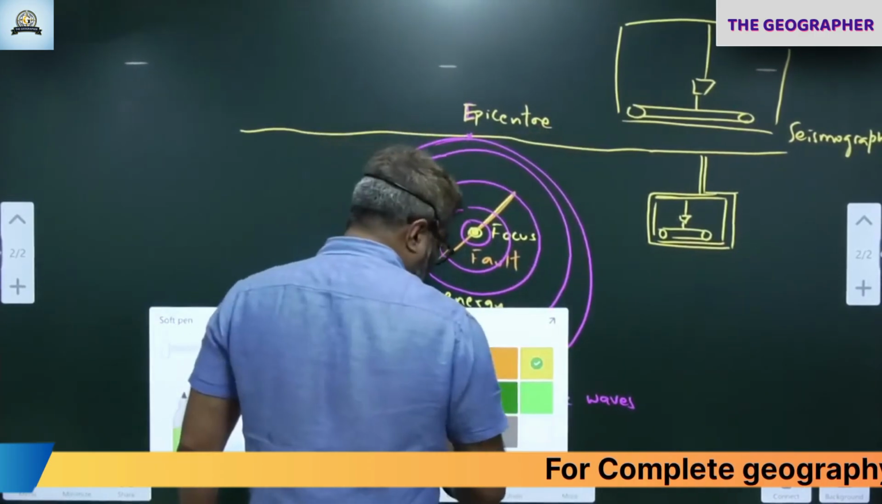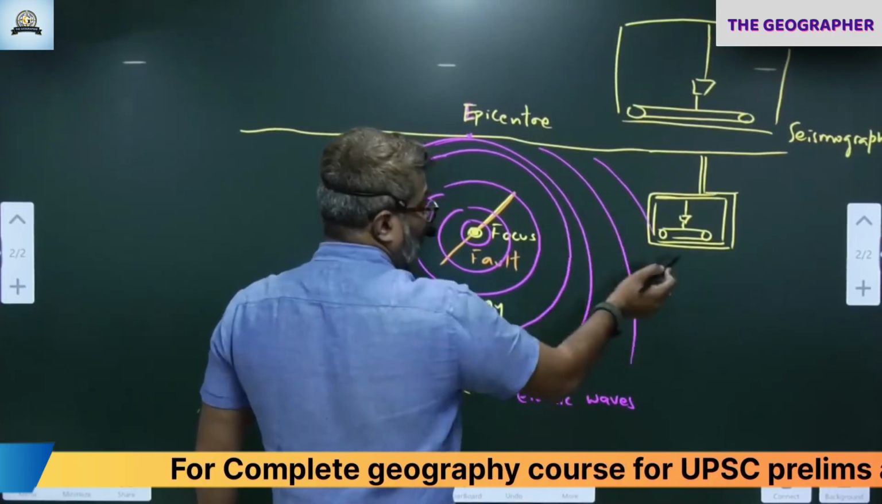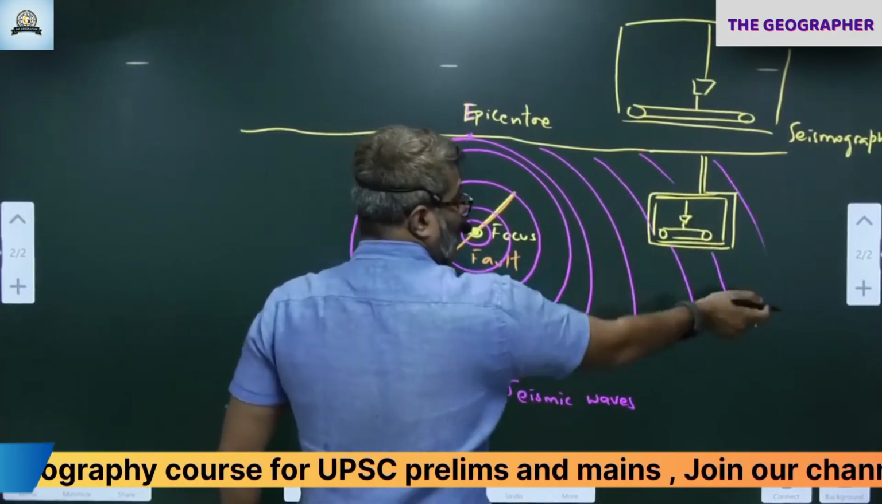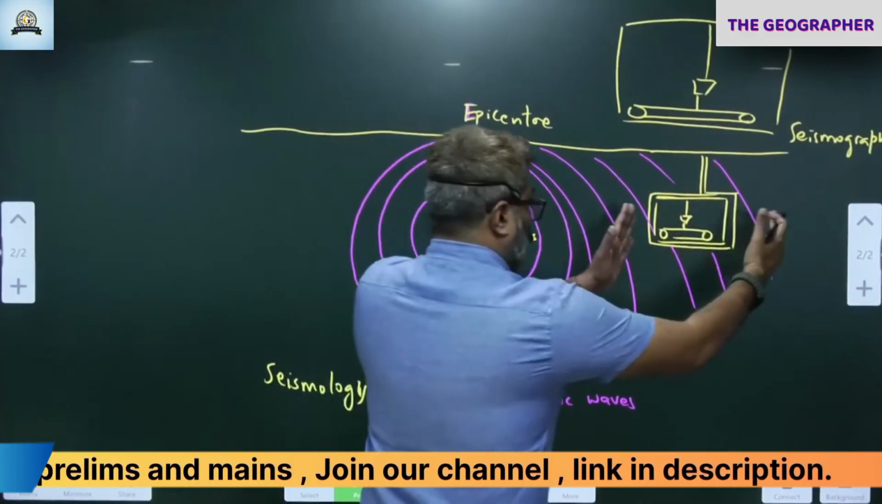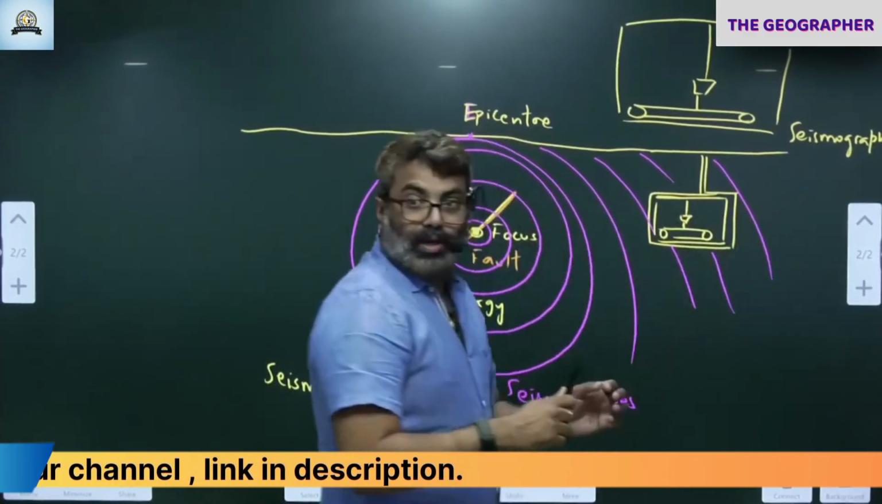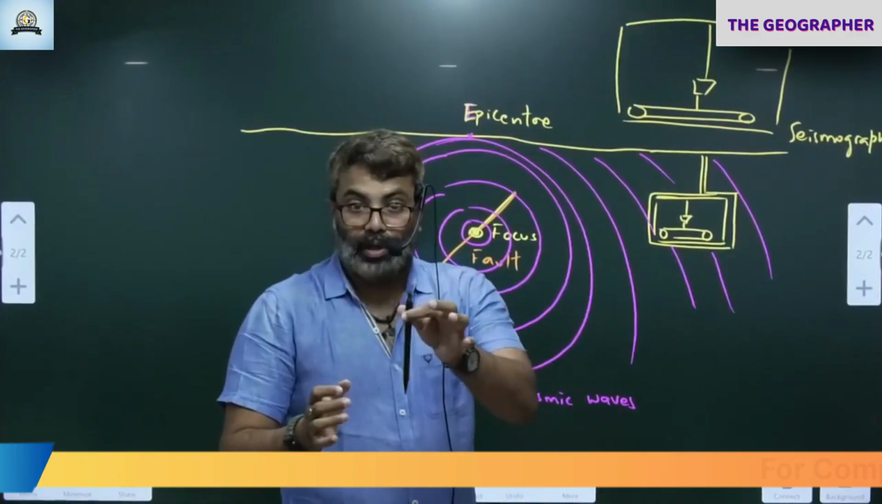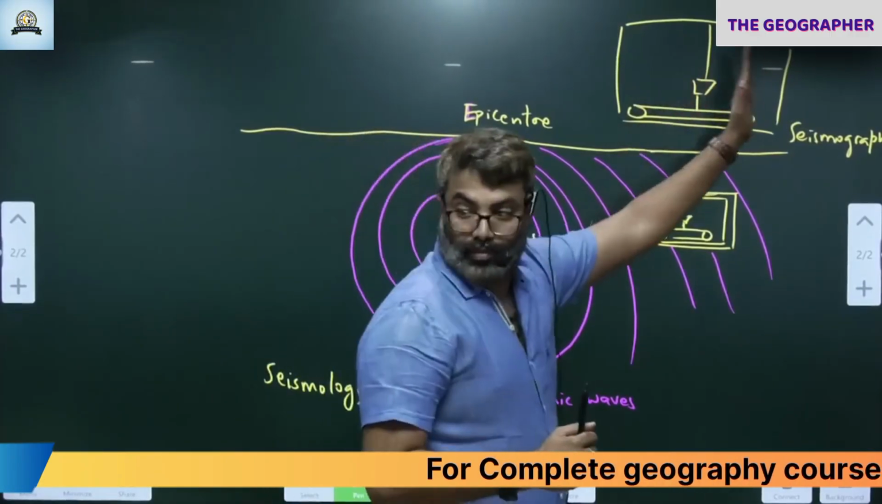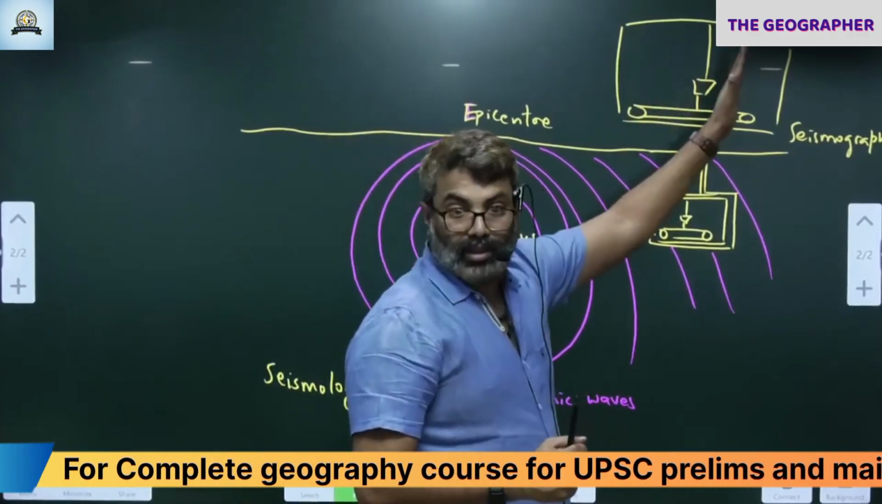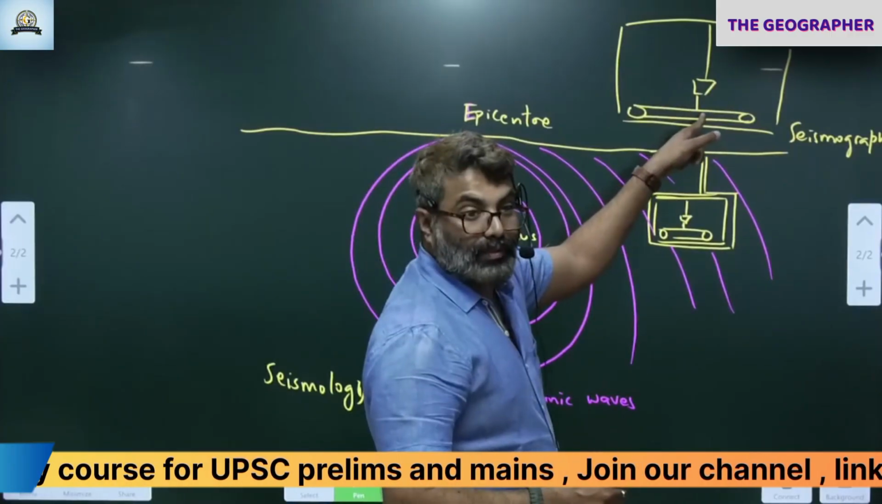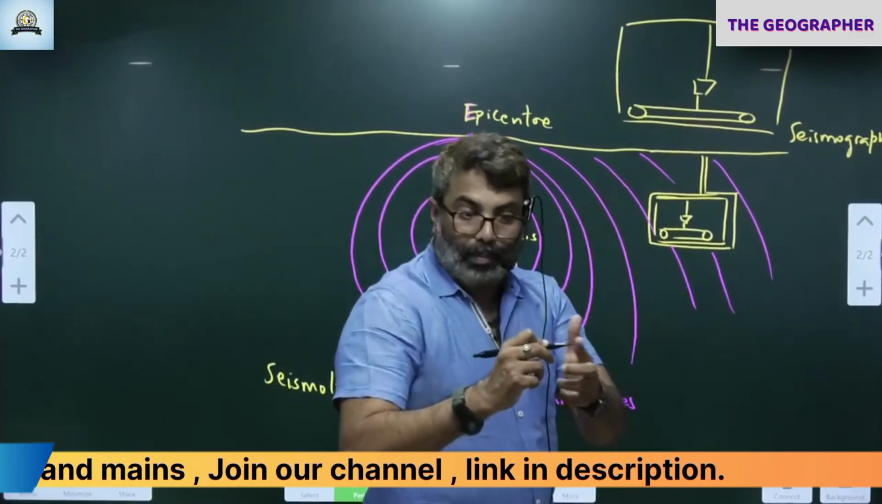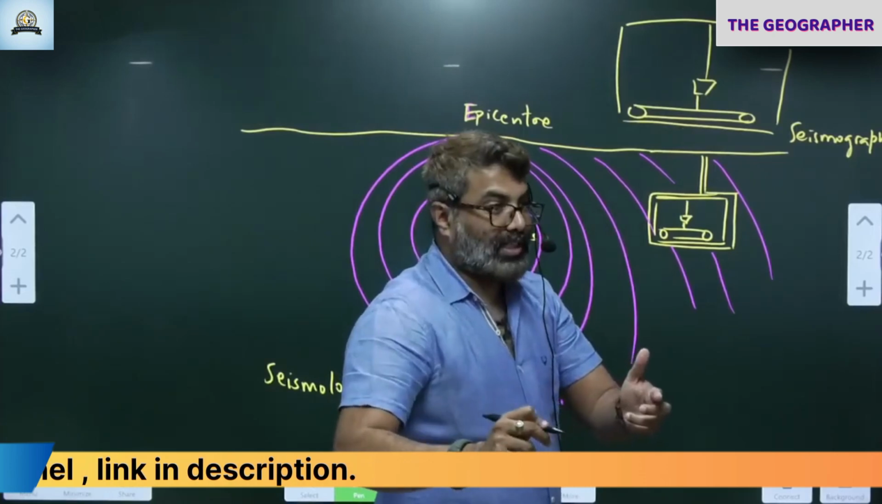When the seismic waves reach in all directions like this, what happens? The rocks will vibrate like this. This box also will vibrate. What happens to the pendulum? The pendulum will move. When the pendulum moves, what happens? It will mark on the paper. This is a pen. The pen will mark on the graph sheet like this.